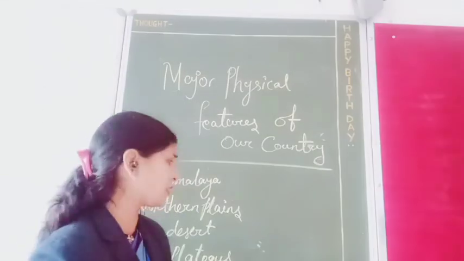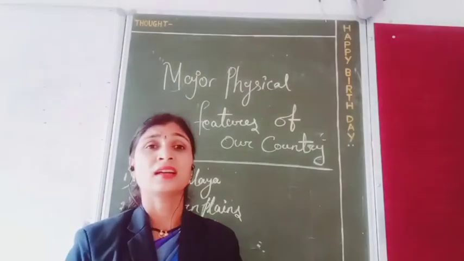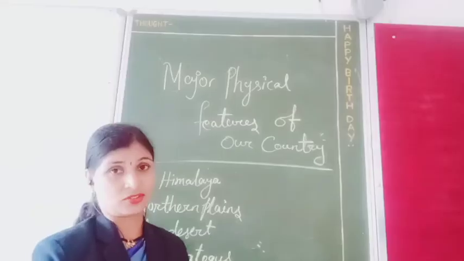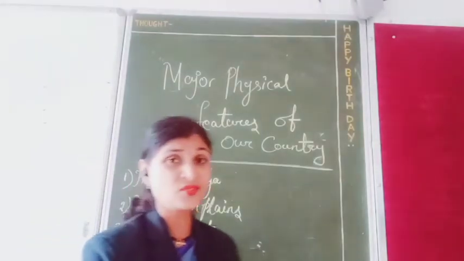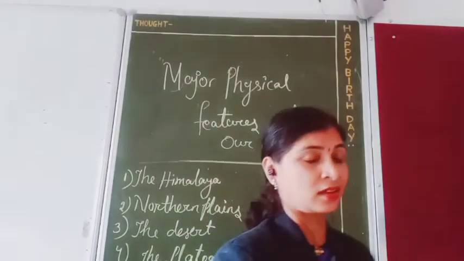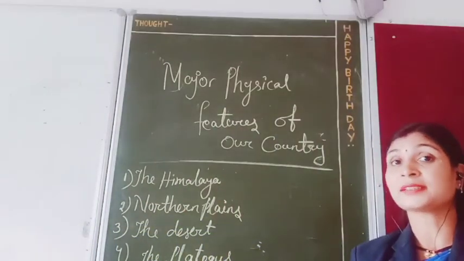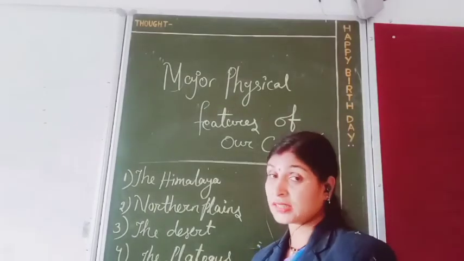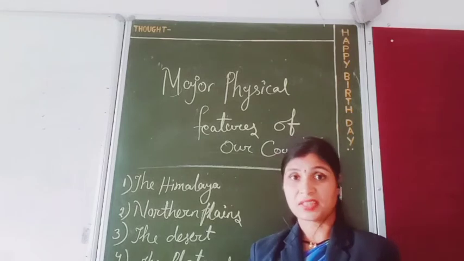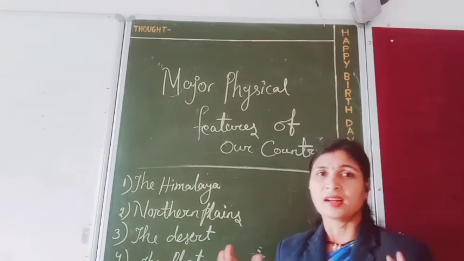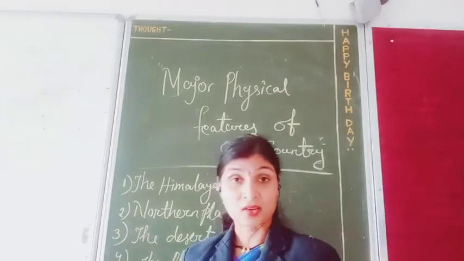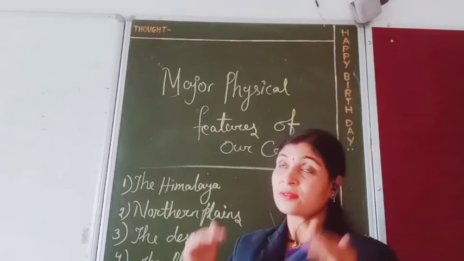The region is surrounded by mountains. There are so many ranges and hills: the Aravalli Hills, the Rajmahal Hills, the Satpura Range and the Vindhya Range. They surround the plateau, and the chain of these mountains is called the Western Ghat.